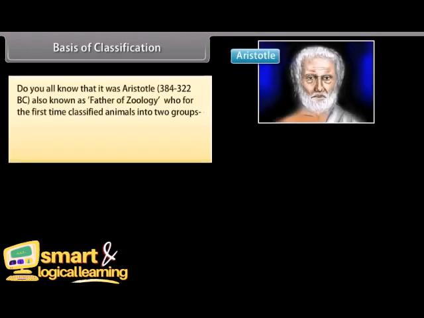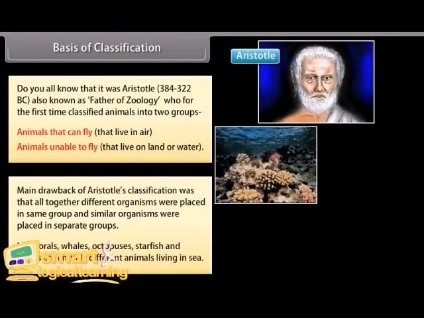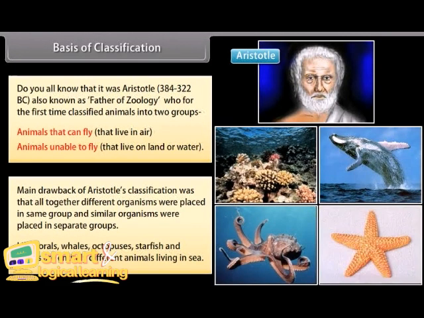Do you all know that it was Aristotle, 384 to 322 BC, also known as father of zoology, who for the first time classified animals into two groups? Animals that can fly, that live in air. Animals unable to fly, that live on land or water. The main drawback of Aristotle's classification was that altogether different organisms were placed in the same group and similar organisms were placed in separate groups. Like corals, whales, octopuses, starfish, and sharks are entirely different animals living in sea.